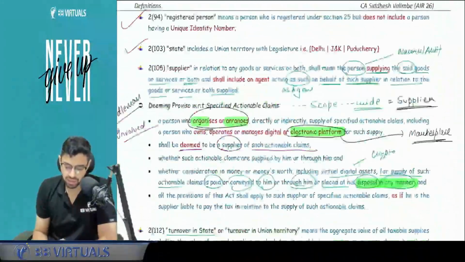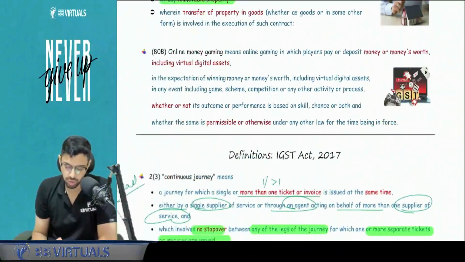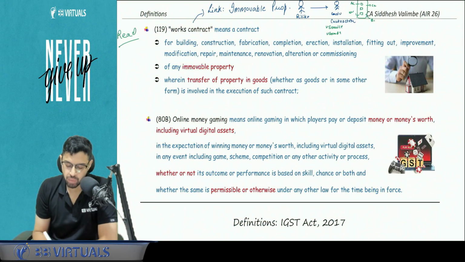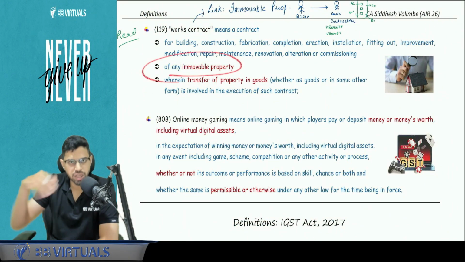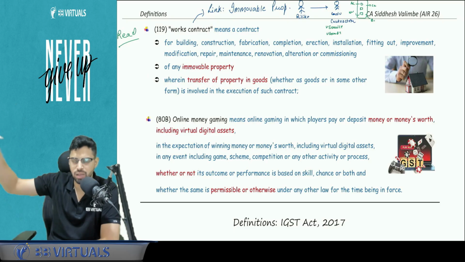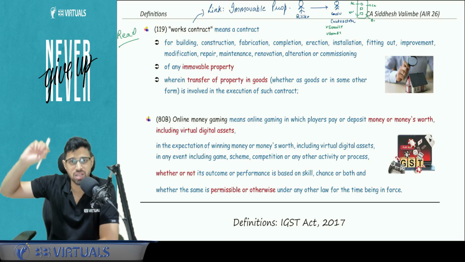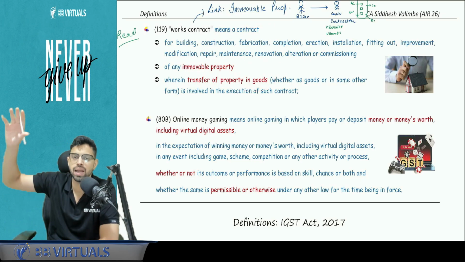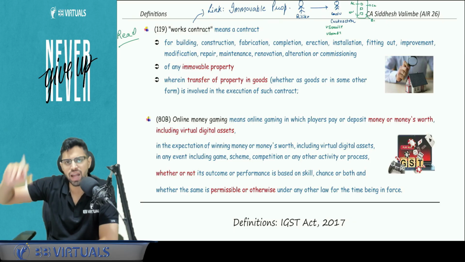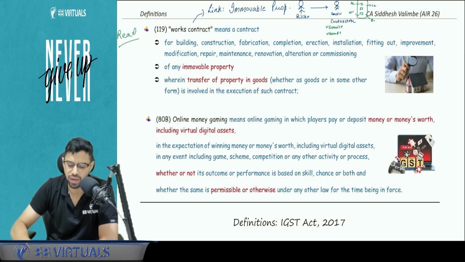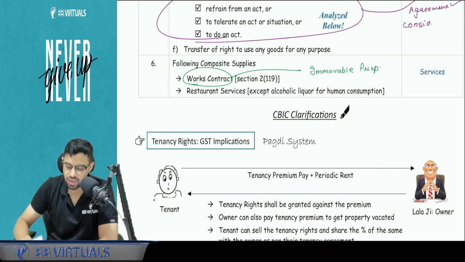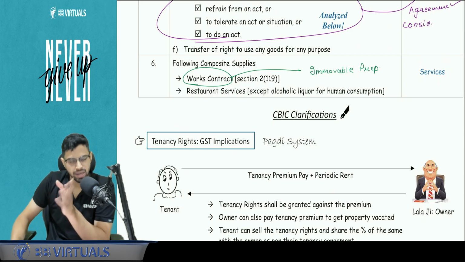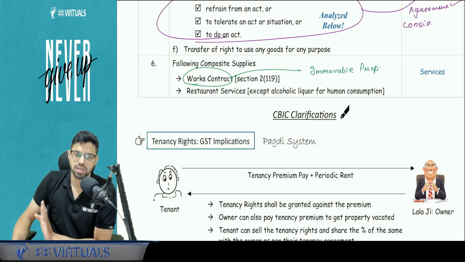Nothing to be analyzed as such in detail in the revision video. So this is with respect to immovable property. So construction, the contractor gives you the construction service, erection service, fabrication with respect to the immovable property. It involves goods plus services. So this is a service plus goods. So in the building, he's selling you the cement, brick, AC, whatever you are getting it fitted, and you pay a wholesale amount to that works contractor. So that is a part of works contractor service. But yes, technically it will be considered as services under GST.